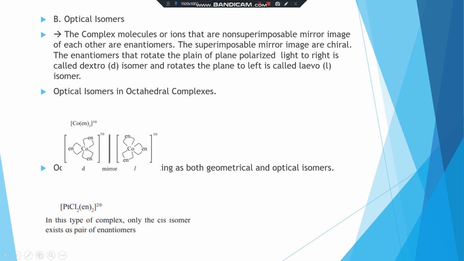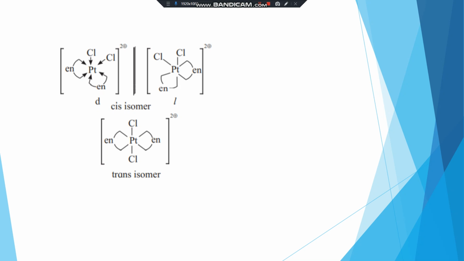The next one is an octahedral complex existing as both geometrical and optical isomers. The example is [Pt(Cl2)(en)2]2+. In this type of complex, only the cis isomers exist as a pair of enantiomers, as shown in the figure.